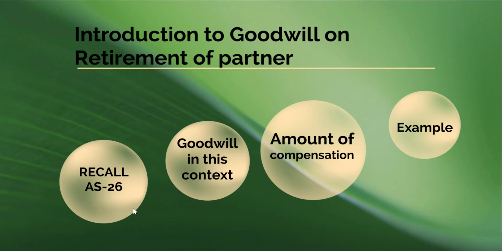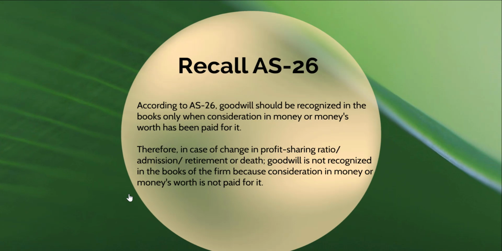Let's begin by recalling Accounting Standard 26. As per Accounting Standard 26, goodwill should be recognized in the books only when consideration in money or money's worth has been paid for it.